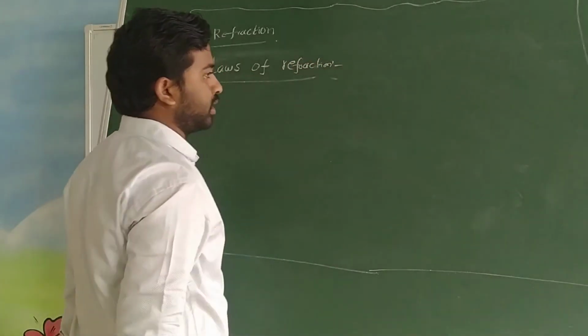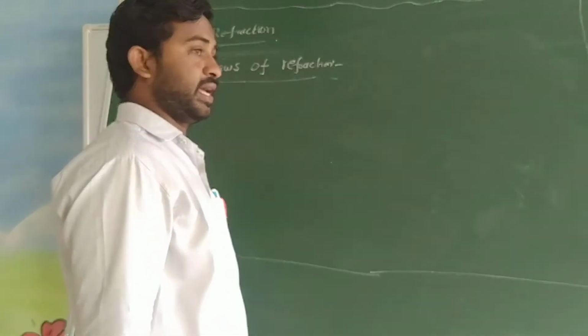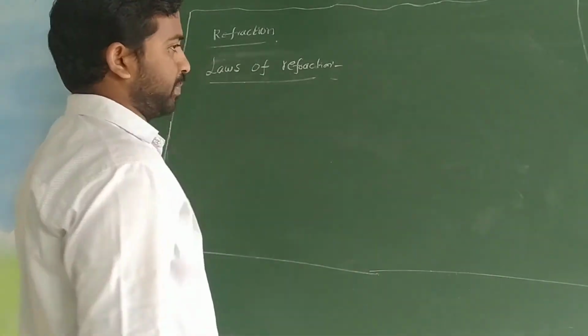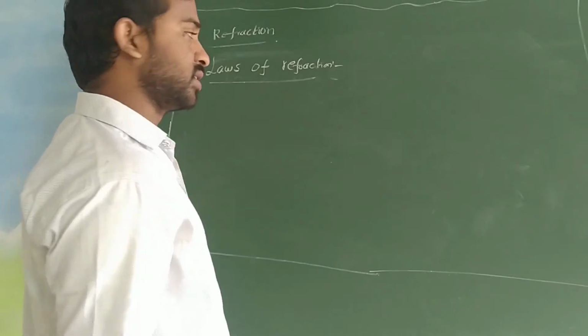Do you remember? The two laws of reflection: the incident light ray, reflected light ray, and the normal at the point of incidence all lie in the same plane. The second rule is the angle of incidence equals the angle of reflection.